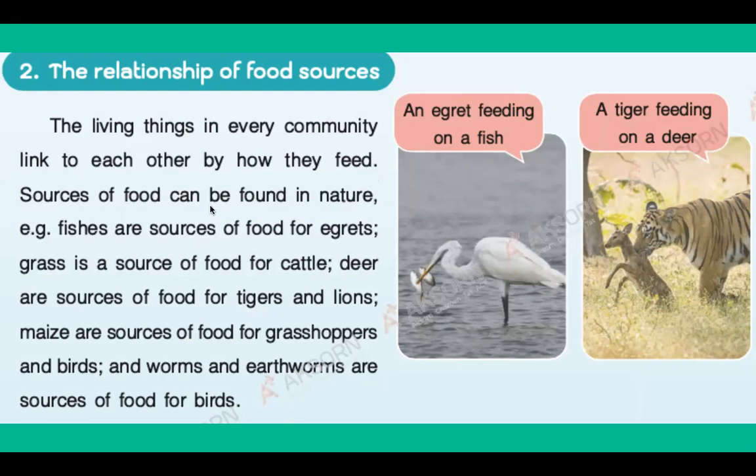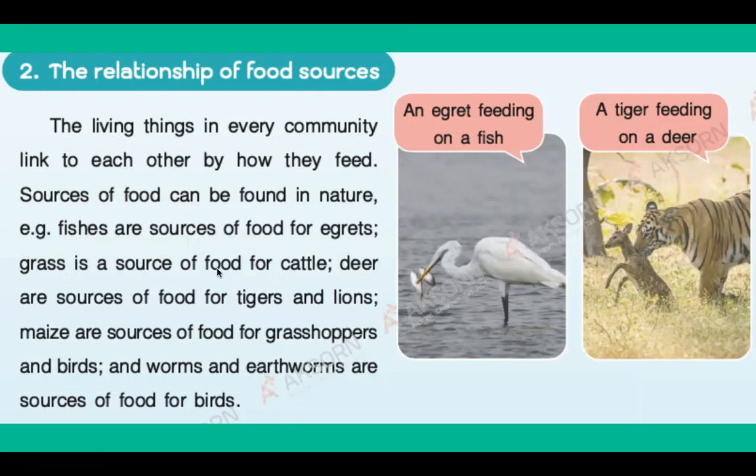Sources of food can be found in nature. Repeat after me. Sources of food can be found in nature. For example, fishes. Fishes are sources of food for egrets, right? Egrets eat fish. Grass is a source of food for cattle.